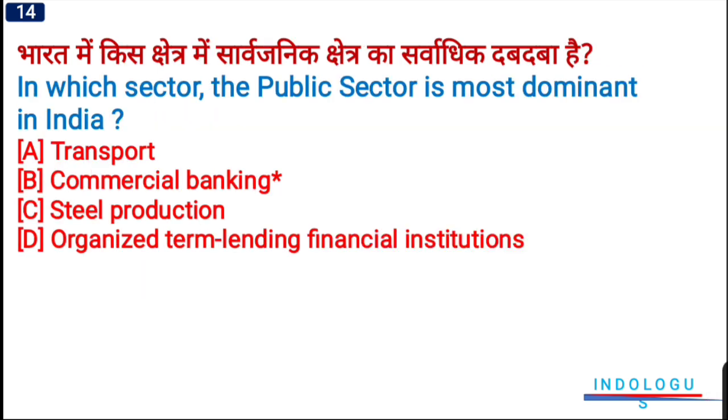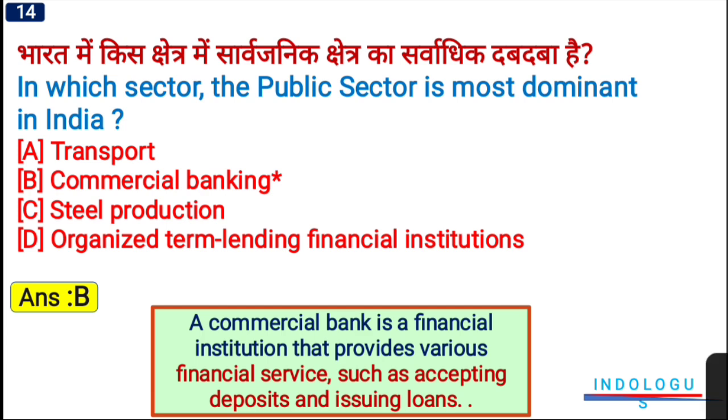Next question. In which sector the public sector is most dominant in India? Right answer will be option number B. In banking sector, the public sector is the most dominant one. Option number B will be the right answer. According to the latest data, the commercial banking in the country is the most dominant public sector in India. A commercial bank is a financial institution that provides various financial services such as accepting deposits and issuing loans.